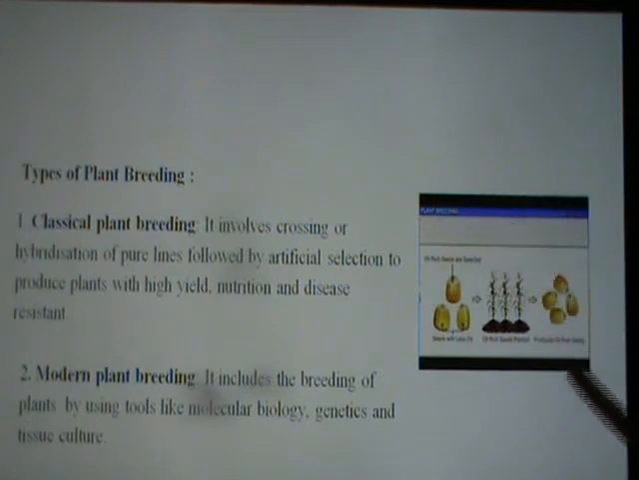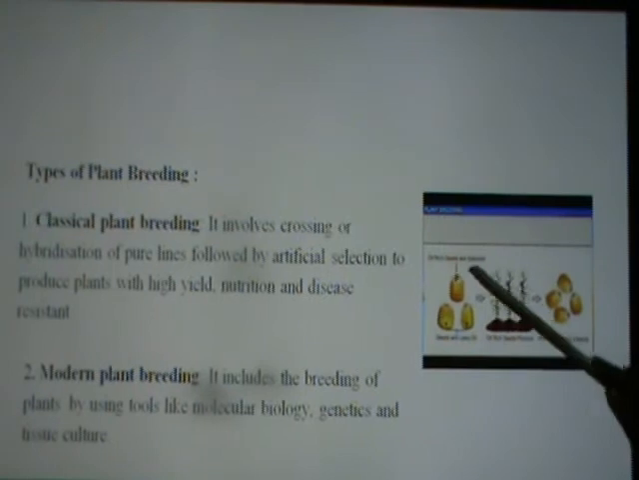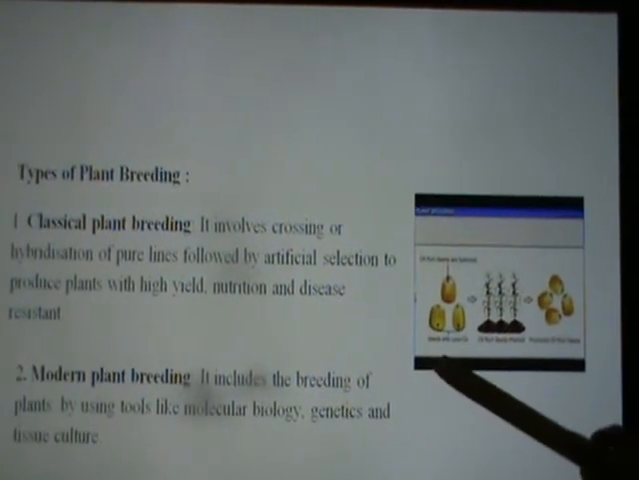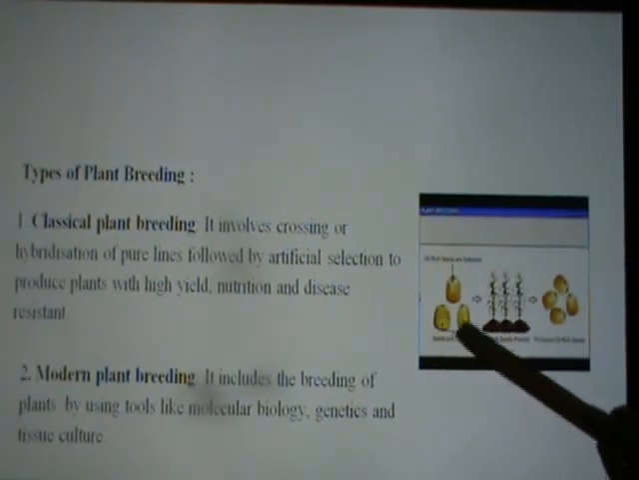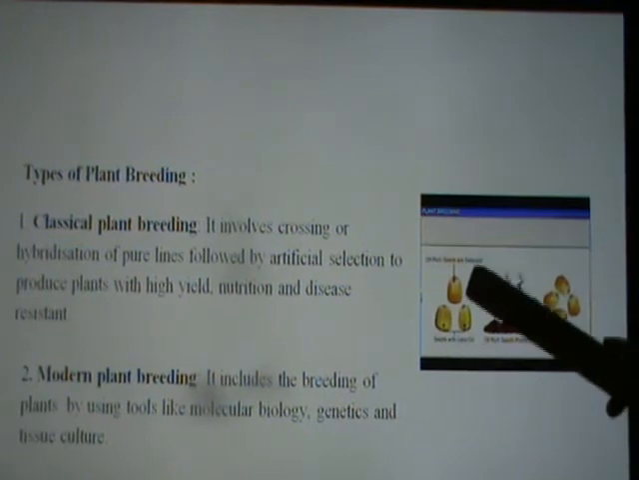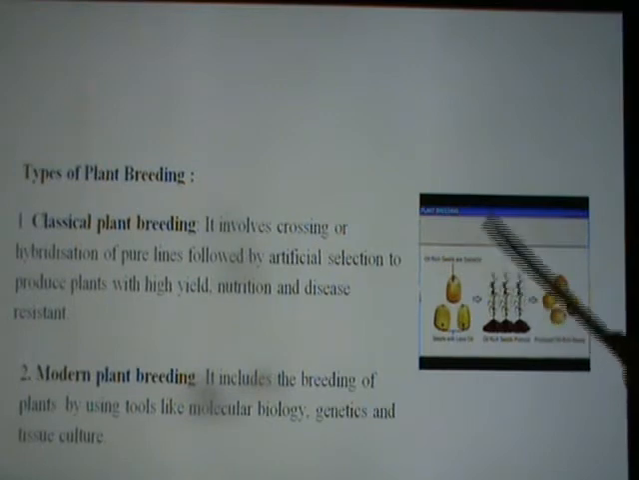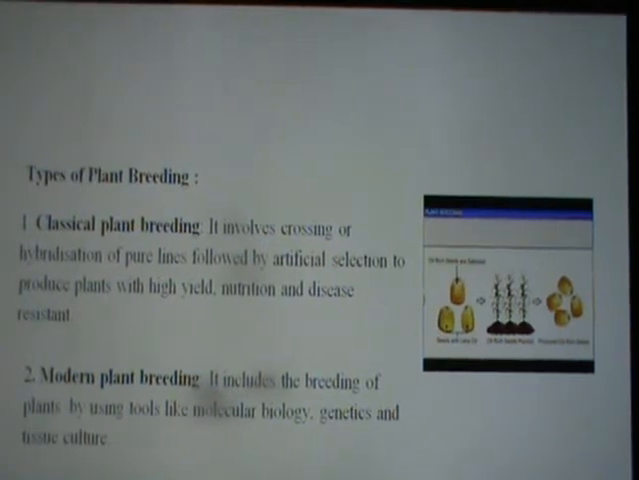You can see in this picture, this is one example of plant breeding where 3 different seeds are selected. These 2 seeds are seeds of an oil producing plant. These seeds give very less oil, and this seed gives oil rich seeds. This oil rich seed is then planted and it produces oil rich seeds. So there will be selection between the seeds which have to be planted.